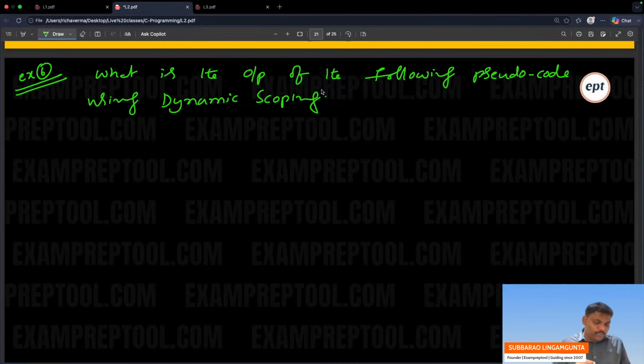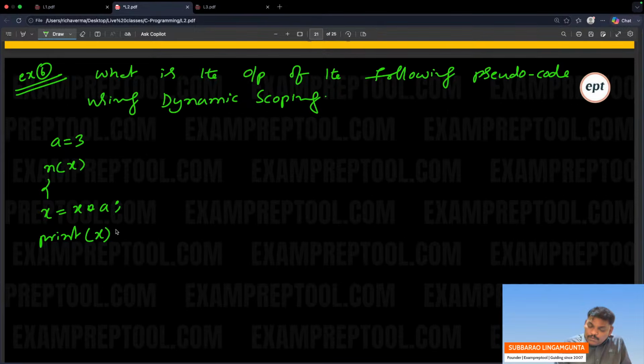Using dynamic scoping. See the program. A is equal to 3. I don't know how many people will go. Let's see. A is equal to 3. N of x: x is equal to x into A. Print x. It is an N function.